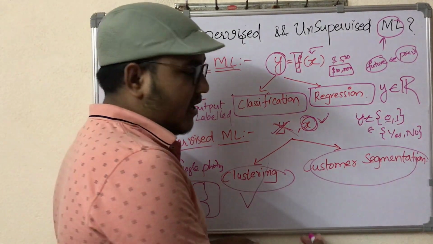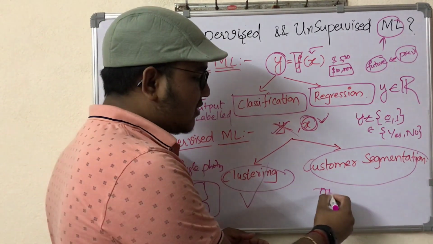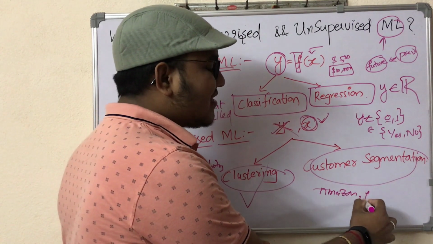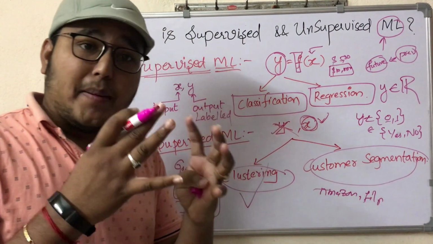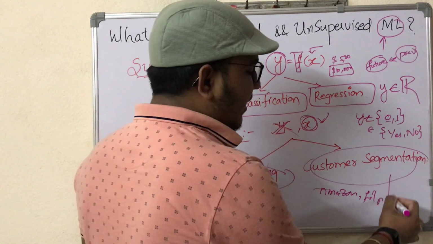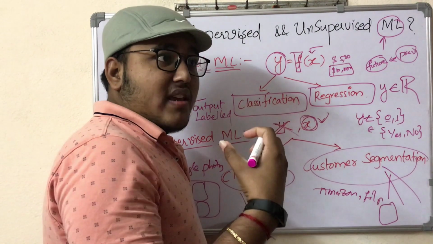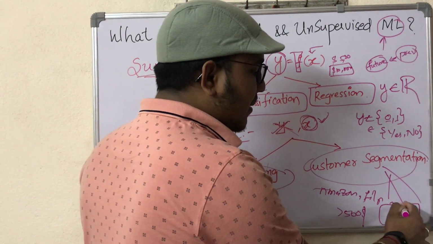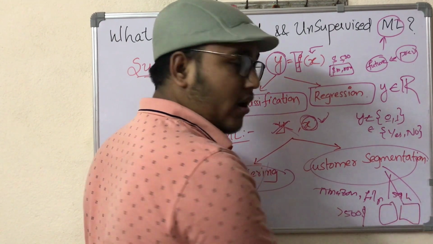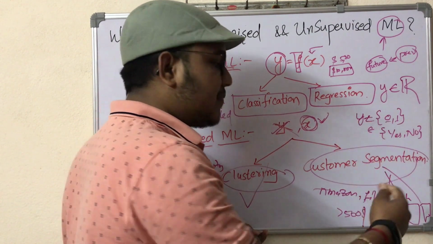Similarly, in customer segmentation, whenever you go to a portal like Amazon or Flipkart, the customers can be segmented. It can be done roughly: customers who buy products worth less than $500 per annum, customers between $500 and $10,000 per annum, and customers who buy on average more than $10,000 per year.